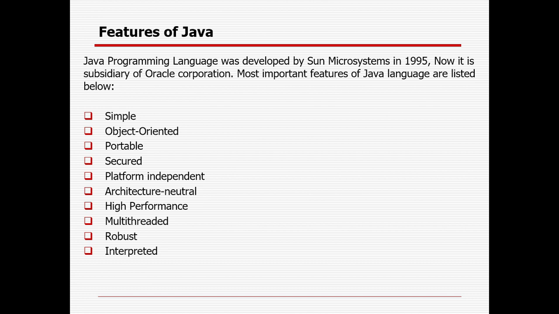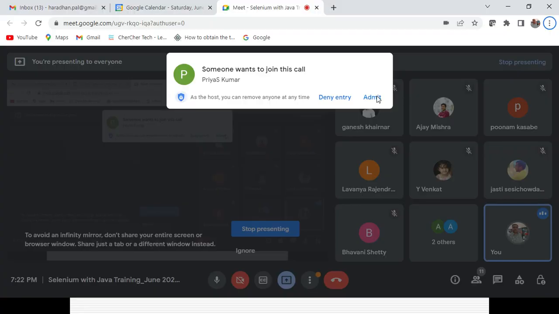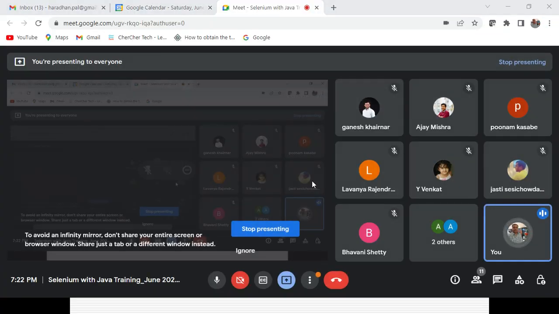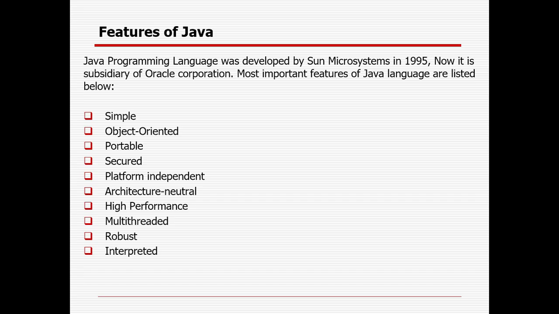Multi-threaded. The multi-threaded part will be covered in the upcoming session, but I want to clarify what multi-threaded is. A thread is nothing but a process, right? Multi-threaded means we can run multiple processes at the same time. That is the reason Java is multi-threaded. Let's say, giving an example, you have 10 sweets, and if only one person eats them, it will take some time. But if I give them to 5 people, then 5 people can eat 10 sweets in a shorter span of time. So 5 people will work simultaneously to eat the sweets.